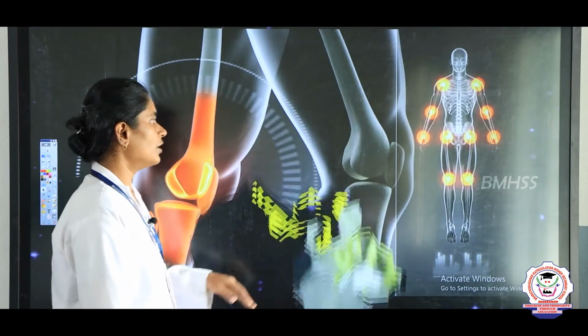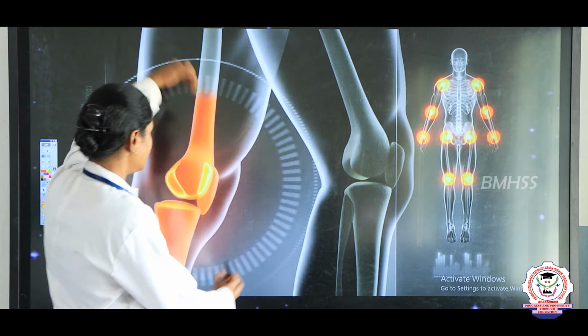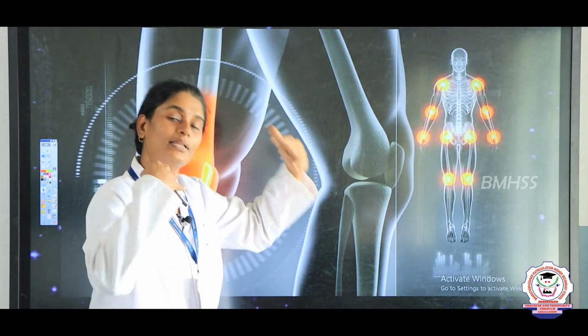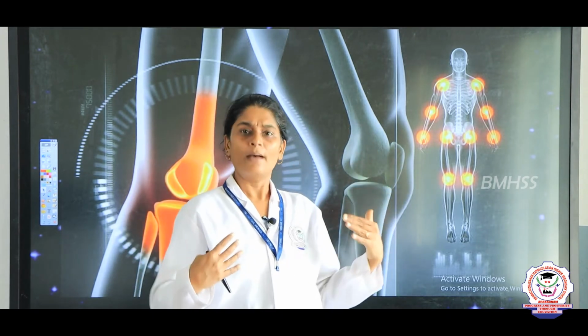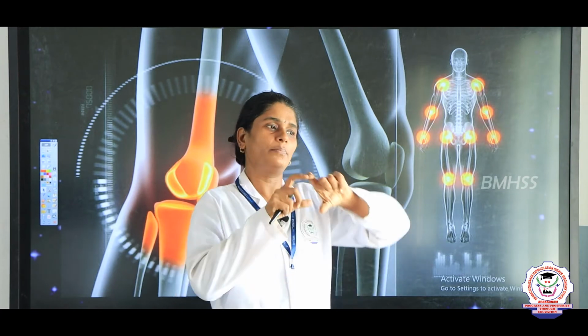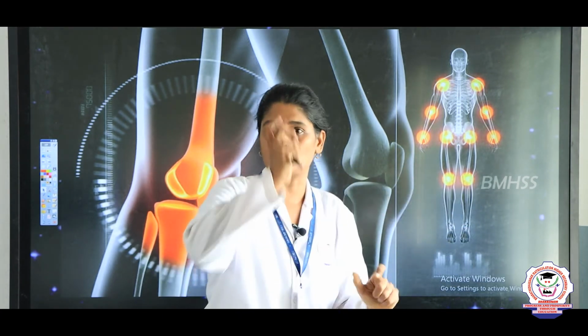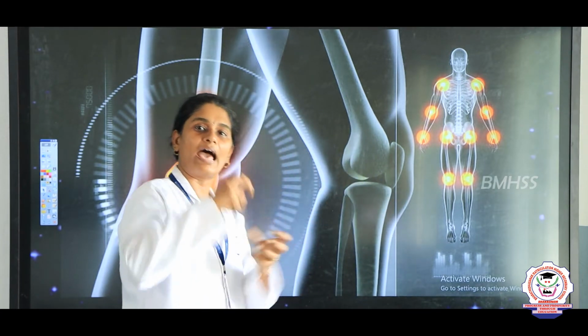First we are going to discuss the joint. So what is a joint? A joint is the place where two bones meet. In the previous class you learnt that there are bones in our body, but all the bones are not straight like a stick or a branch of a tree. All the bones in our body have joints.